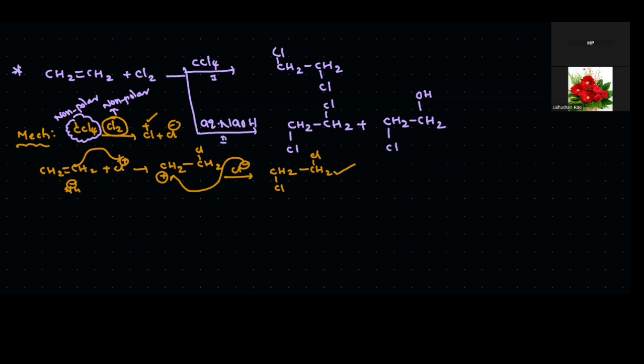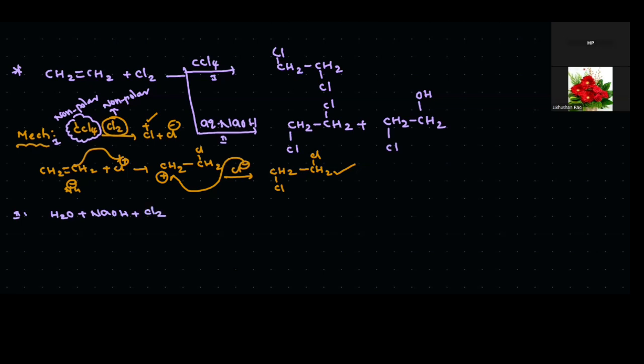Next, coming to the second one. In the second case, we have the aqueous form of sodium hydroxide, NaOH with H2O. If it reacts with chlorine, this is also important.